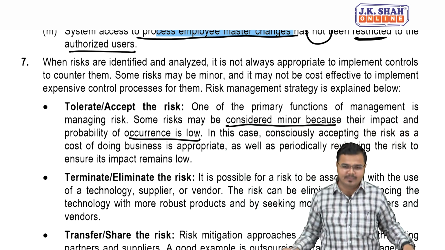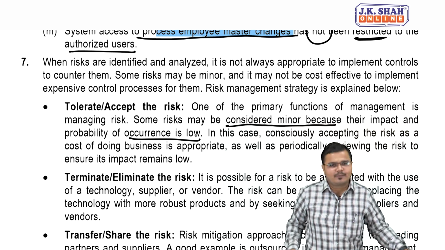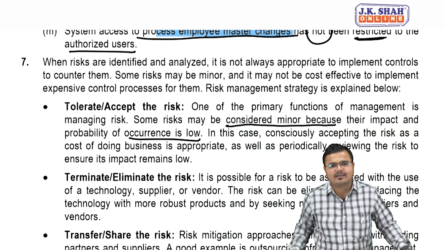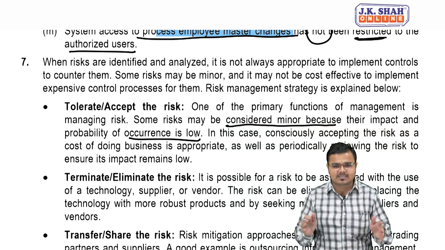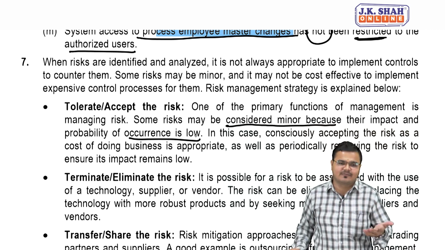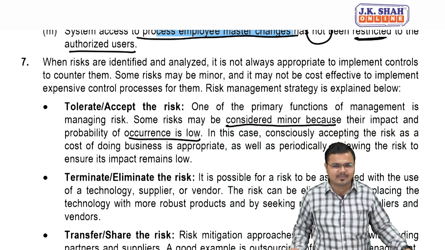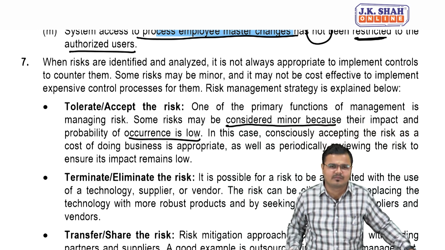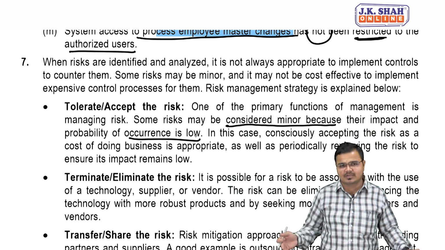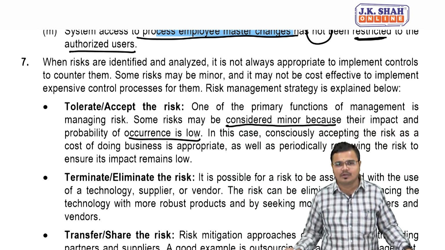Sir, can you give us one example? Okay, let's take the example of employees. When employees are appointed, people, there is a chance that employees who do not fit our organization's criteria generally leave the organization. For such a type of risk, you should always be ready. That is a generally acceptable risk, but it is not a very big risk unless the human resource manager or the employee is holding some very important key position in my organization.